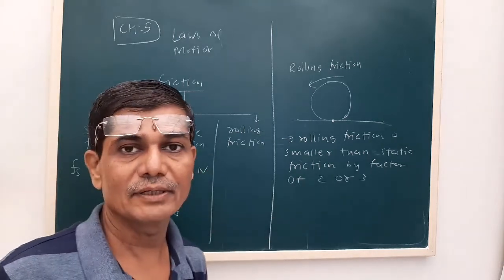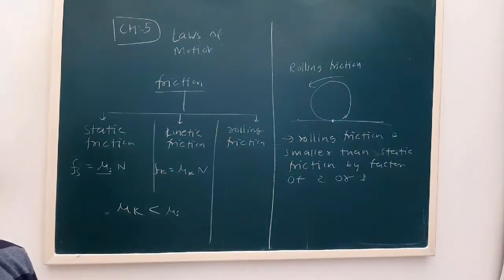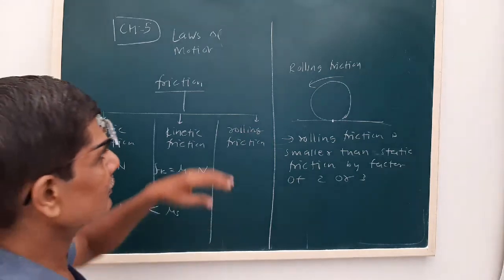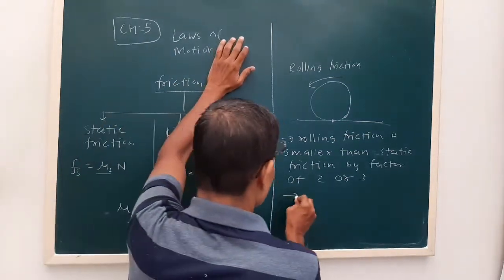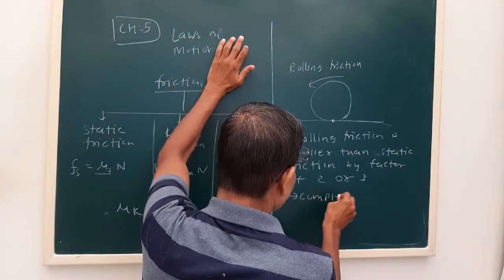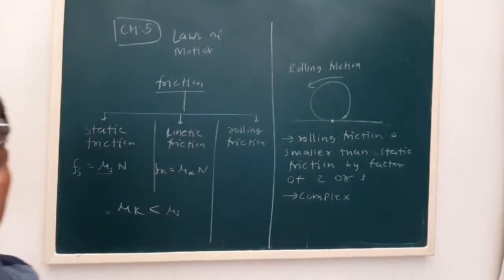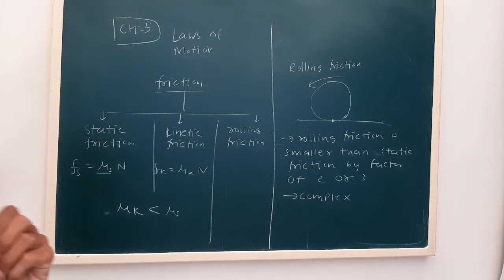The rules or the nature of the rolling friction are a little bit complex, so that's why we are not given any particular formula for the rolling friction.